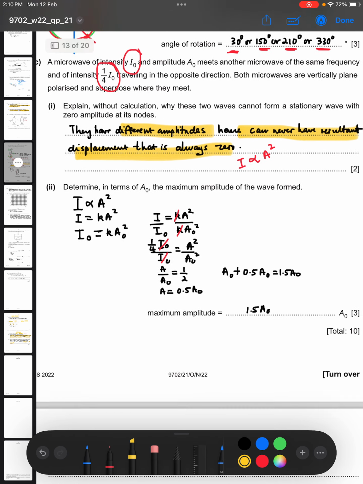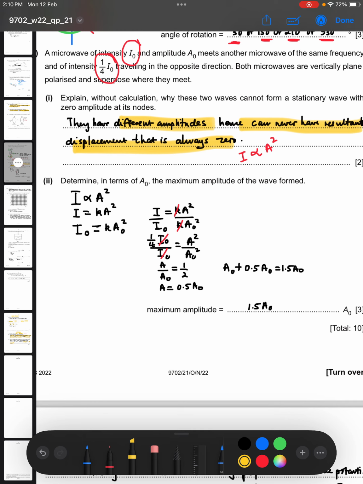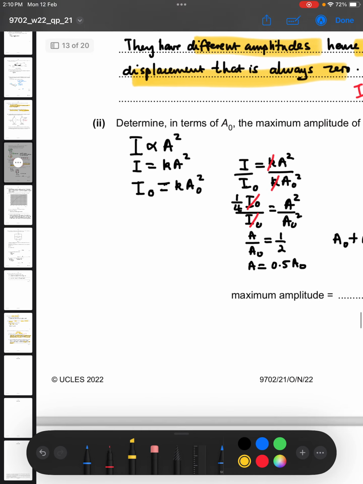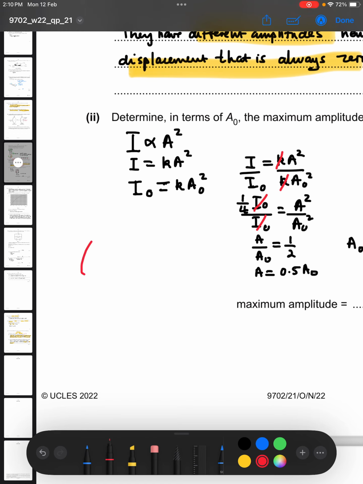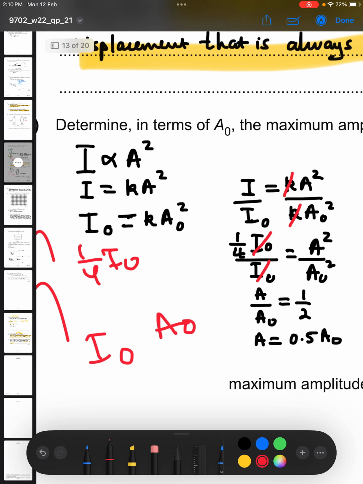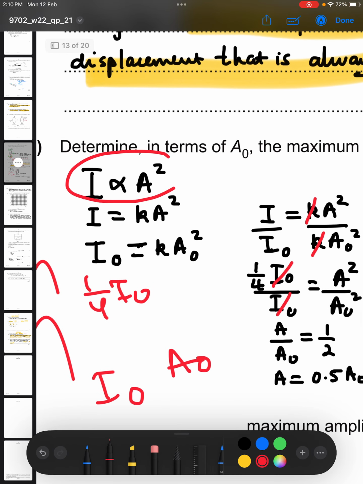Then the next one asks you, determine in terms of amplitude the maximum amplitude of the wave formed. The maximum amplitude happens when these two waves meet, maybe crest and crest. Obviously, the other one is a small amplitude, the other one is a big amplitude. When crest and crest meet, or trough and trough meet, that's when you are going to have the maximum amplitude. So we need to know, for the one with an intensity of 1/4 I0, what its amplitude is with respect to the other one, which has an intensity of I0 and an amplitude of A0. To know that, we start with the equation of intensity.